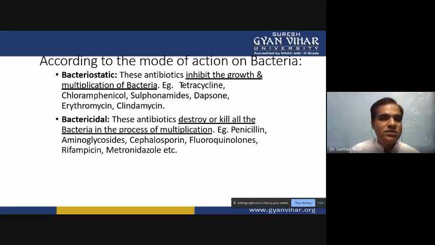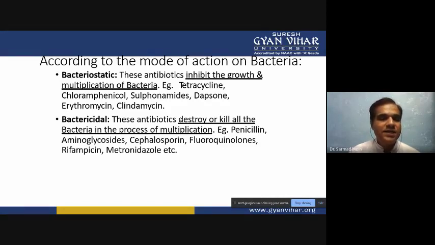Static means it is inhibiting the growth and multiplication of the bacteria. So what happens if they inhibit growth and multiplication? The population of the bacteria will not increase. Antibiotics like tetracycline, chloramphenicol, sulfanilamide, dapsone, erythromycin, and clindamycin will not kill completely. They will not finish the bacterial or microbial infection.